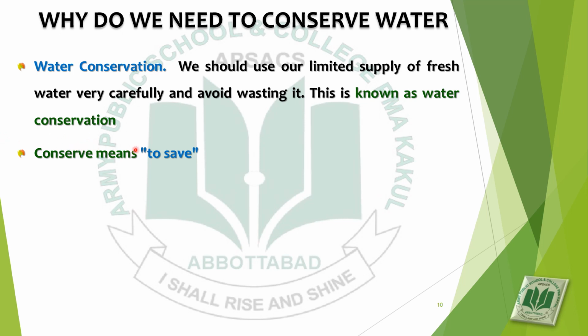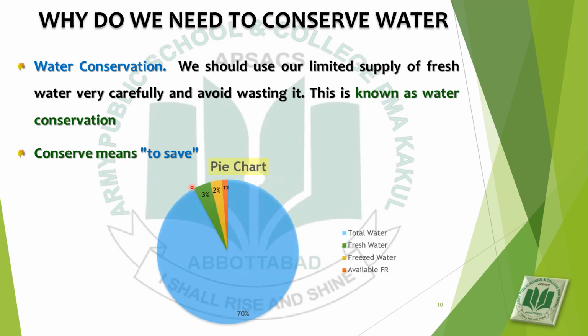As conserve means to save, water conservation means to save water. As you can see in the diagram, there is a pie chart and it shows the percentage of water on earth. You know that 70% of the earth is covered by water.